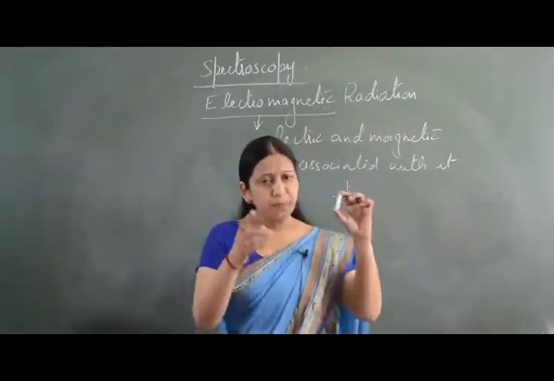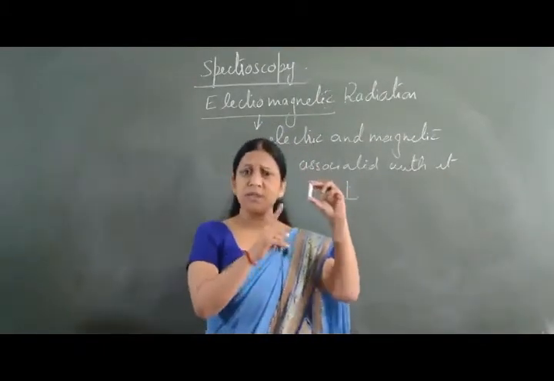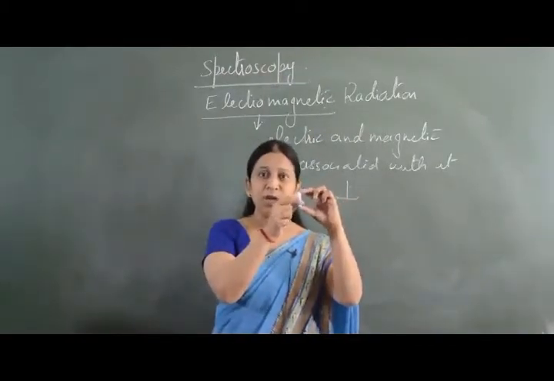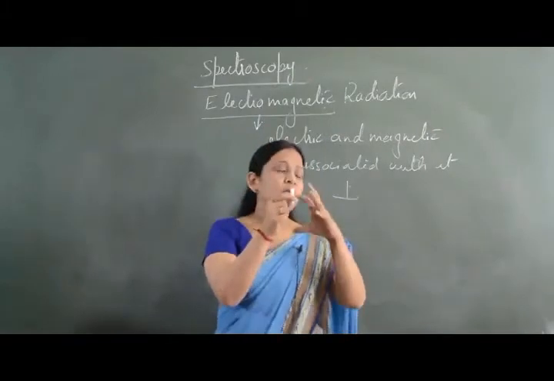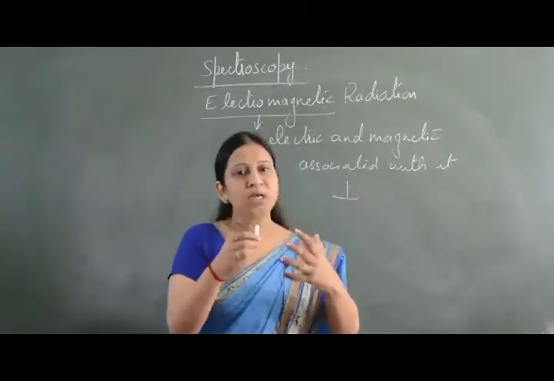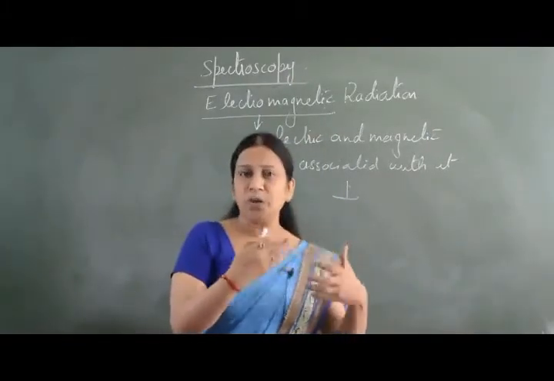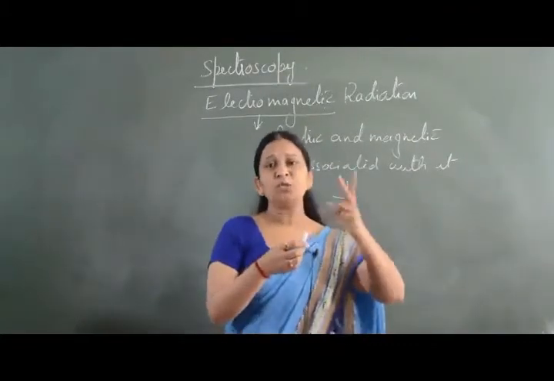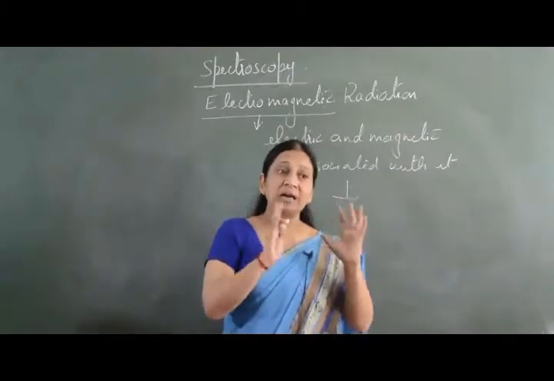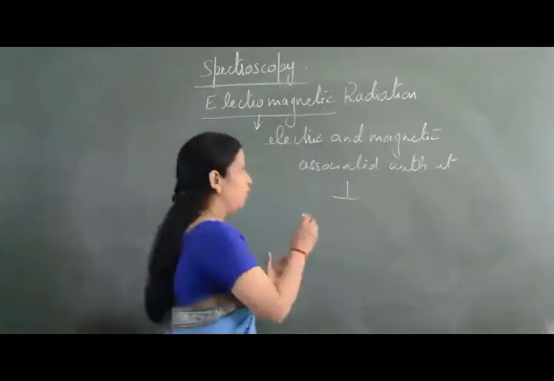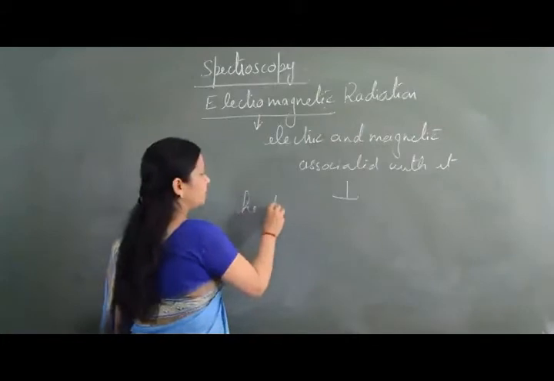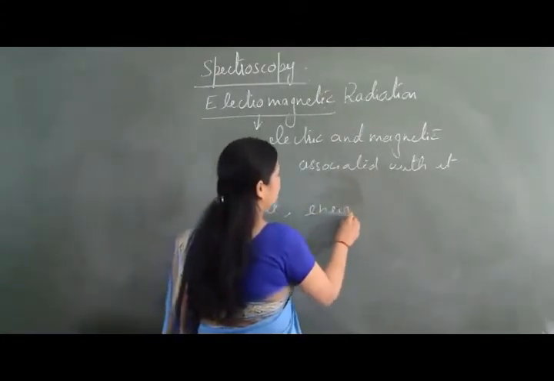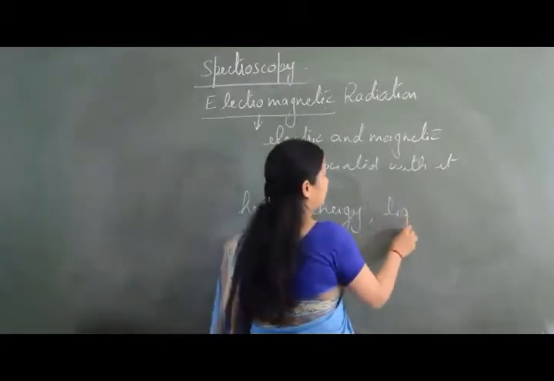Now suppose any radiation falls on this molecule, the energy is absorbed. When the energy is absorbed, or energy changes take place, the electrons show movement. That is reflected either in the form of heat or in the form of light.